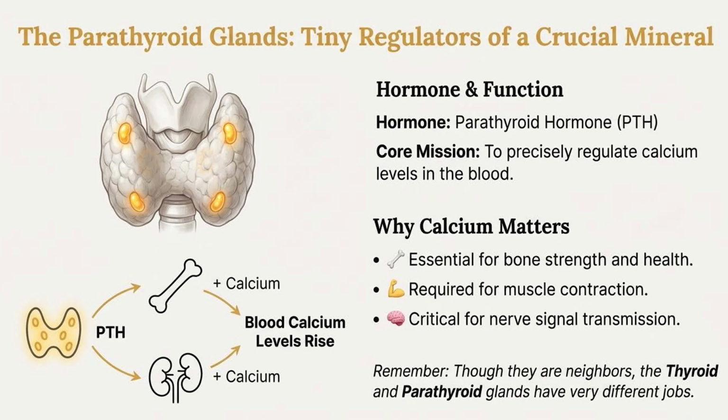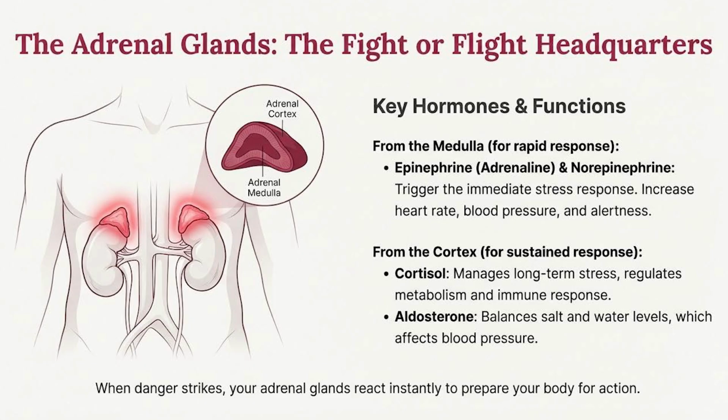The 4 tiny parathyroid glands on the back of the thyroid are the calcium controllers. The hormone is parathyroid hormone, or PTH. It raises blood calcium levels, which is vital for bone strength, muscle contraction, and nerve signaling. Let's move down. When life gets intense, the adrenal glands kick in. The hormones they secrete are epinephrine, also called adrenaline, norepinephrine, and cortisol. They increase heart rate and blood pressure during stress and help balance salt and water.